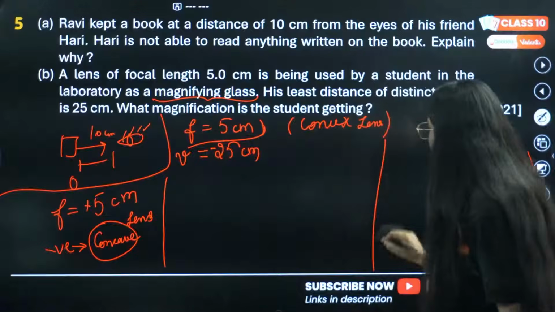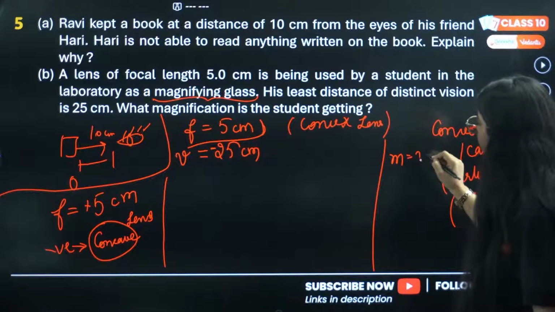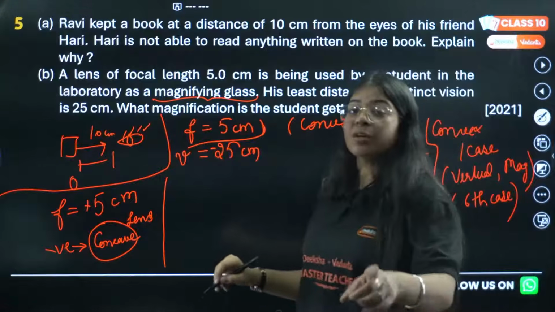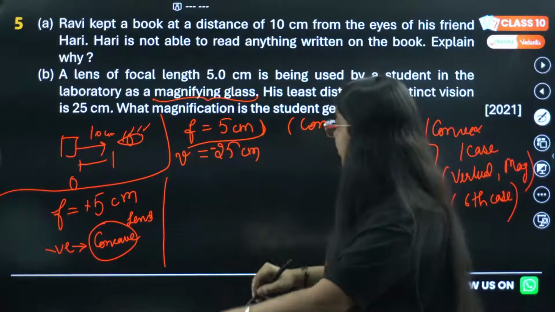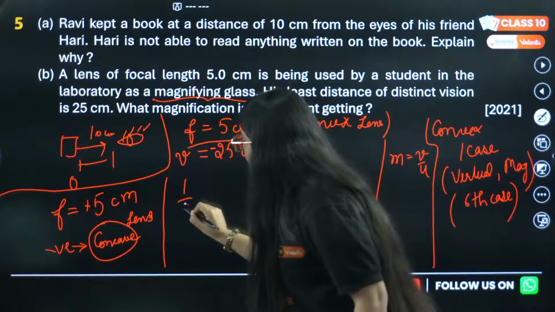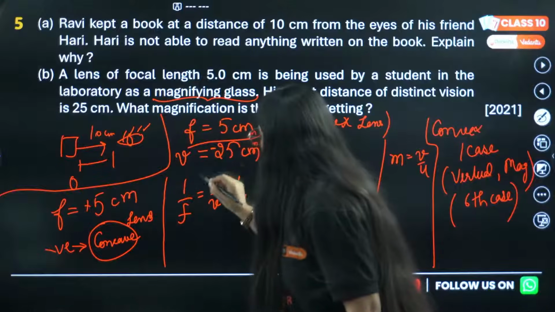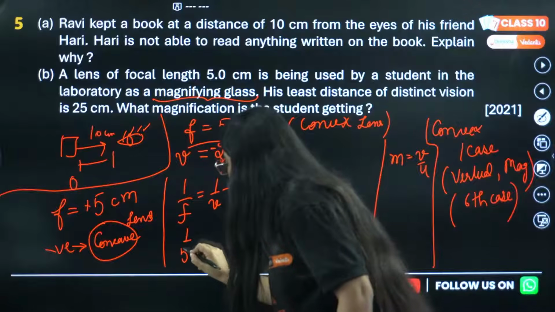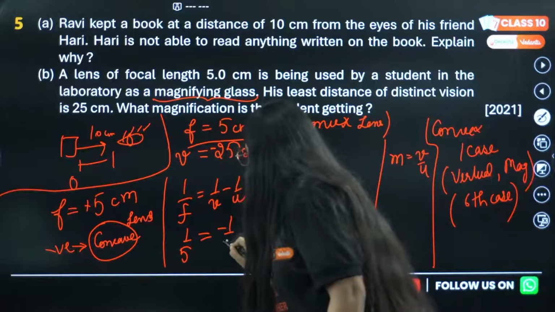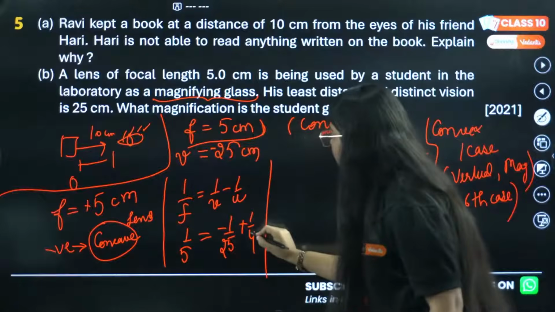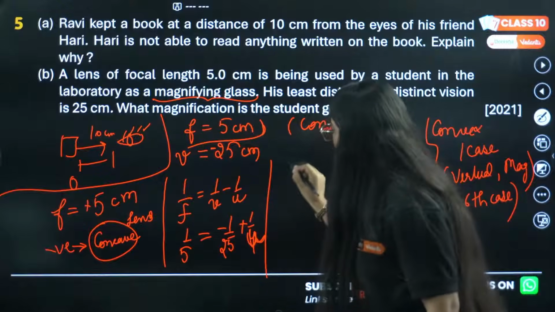To find magnification, we have the formula V by U for a lens. Remember, it's V by U, not minus V by U. Minus V by U is for a concave mirror. To find U, we'll use the lens formula, which is 1 by V minus 1 by U. 1 by F is 1 by 5, V is minus 25, so 1 by 5 is minus 1 by 25 plus 1 by u.